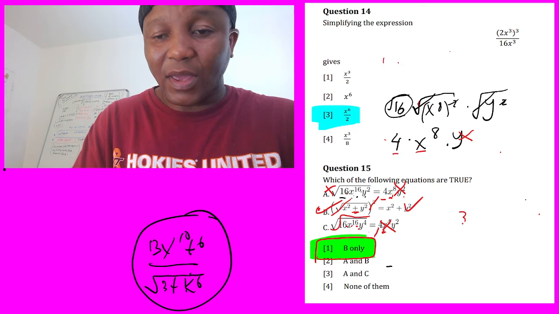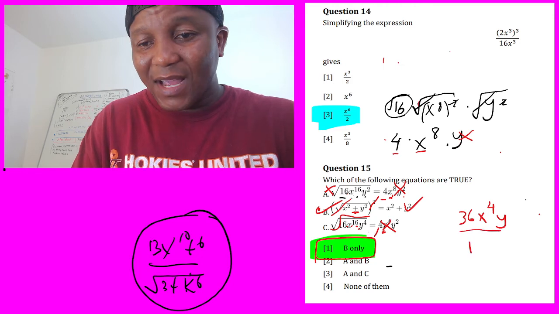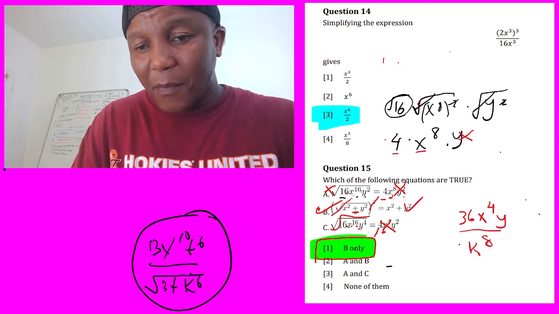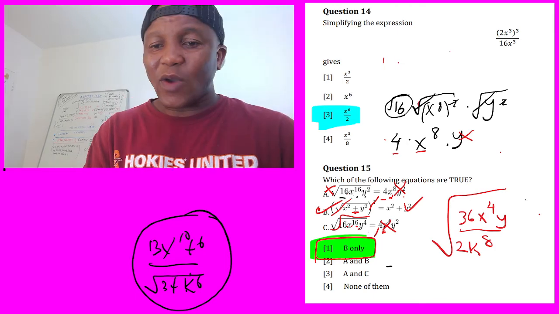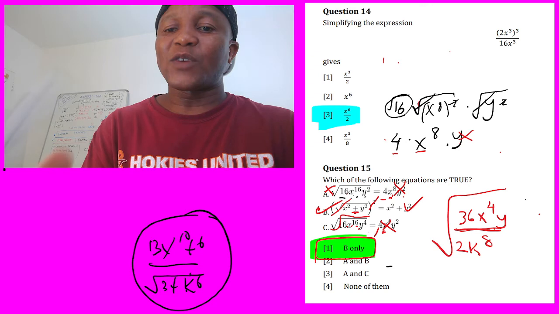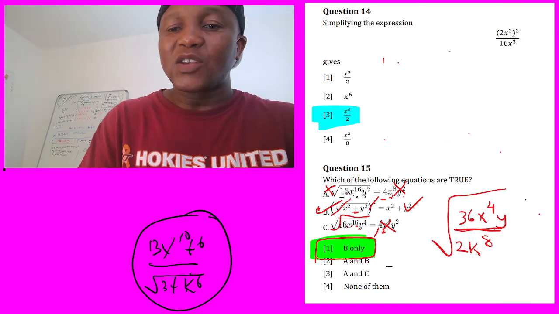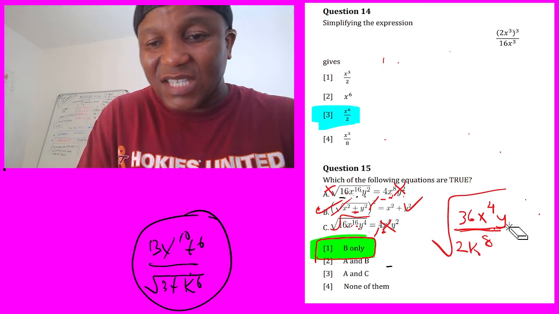Now, if somebody gives you, for example, 36 x power 4 and y, just y, and they say here k power 18 and 2, and they give you a root here. So this one, you can separate top and bottom. You know why? Because we have a division. So we call it the equation. We can separate because there's a multiplication here.